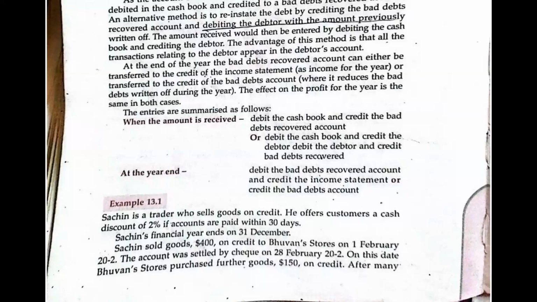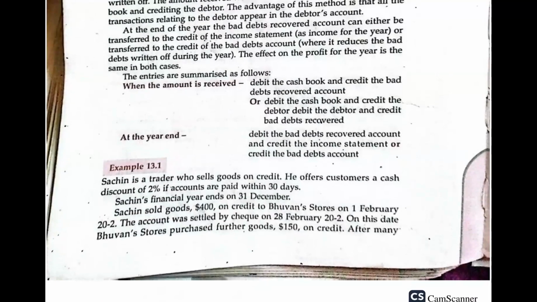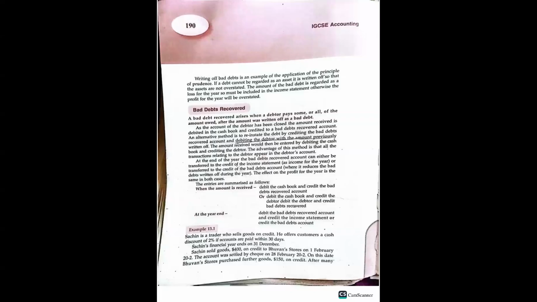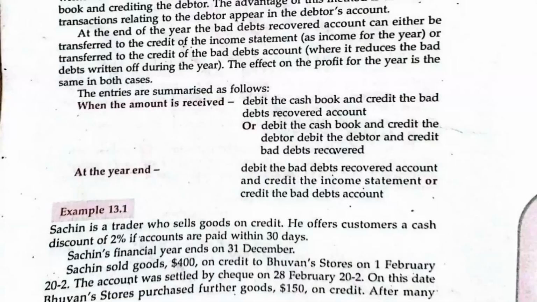Then at the end of the year, you can debit the bad debt recovered account and credit the income statement, or the profit and loss account. To be specific, you can credit the bad debt account. An example will do better. Let's look at an example.